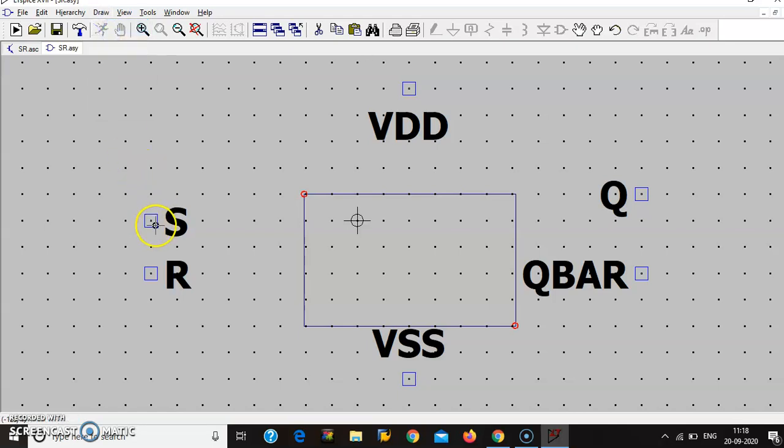Draw line, go to draw line, escape, draw line.